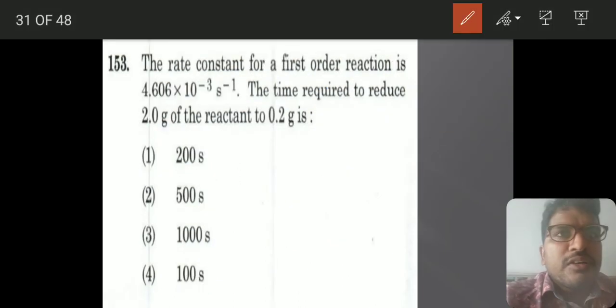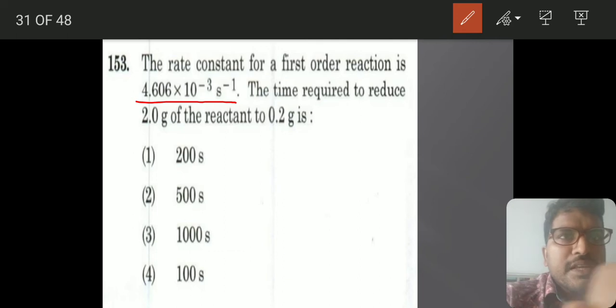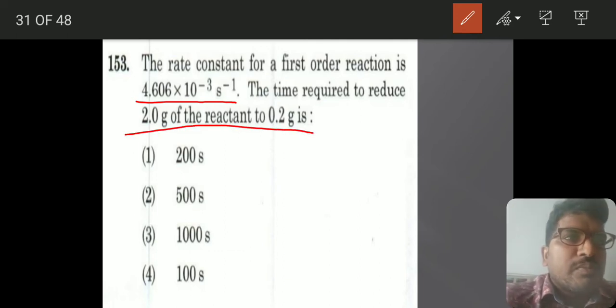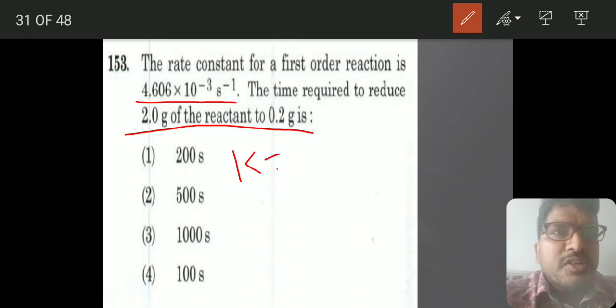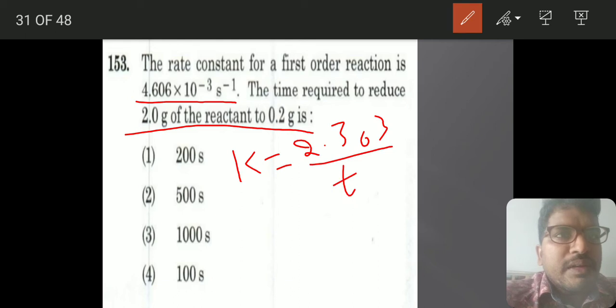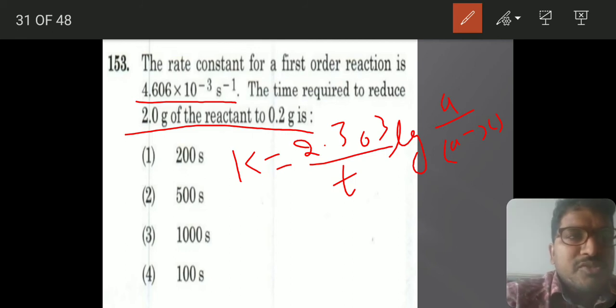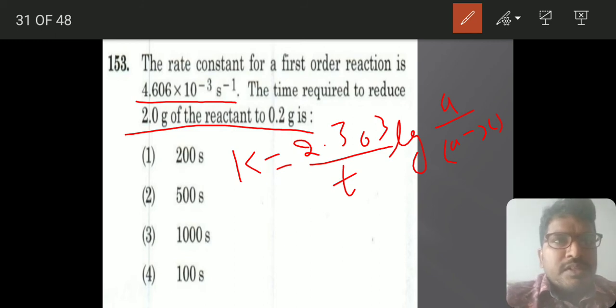Rate constant of first order reaction is given, and they gave the time required to produce 2 grams into 0.2. This is the direct question based on K is equals to 2.303 by T log A by A minus X. Directly we have suggested based on the half-life period and rate constants also. So same thing has come. So in this case you see,